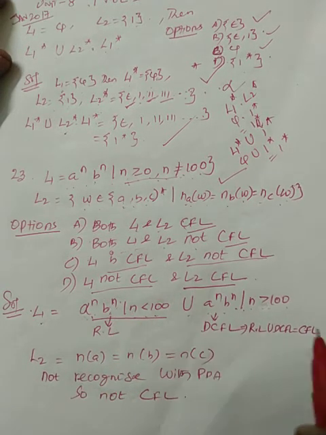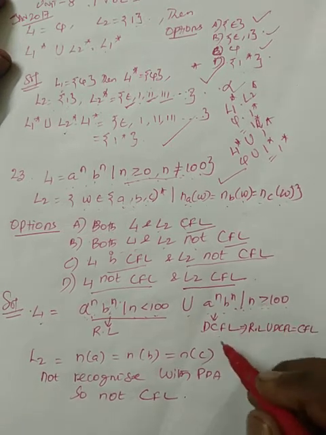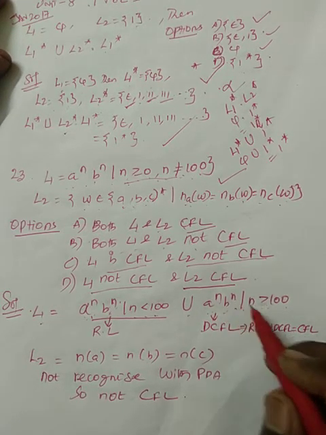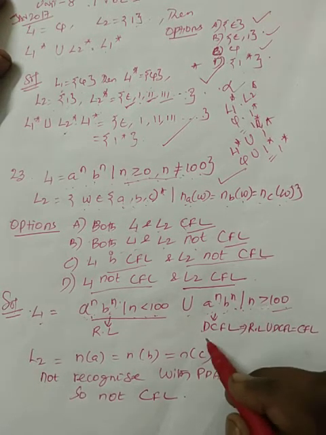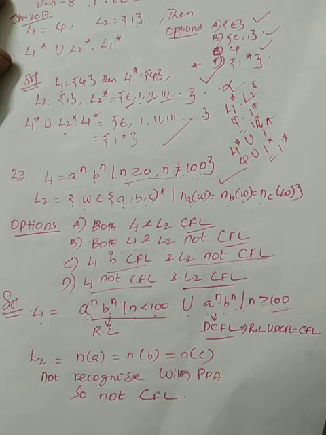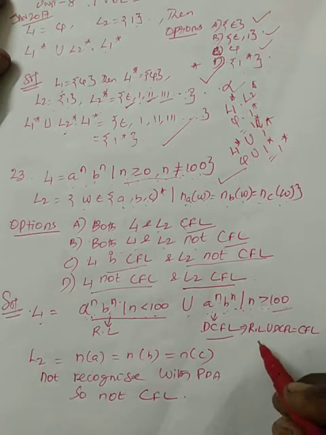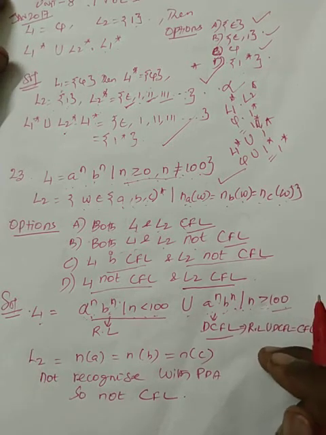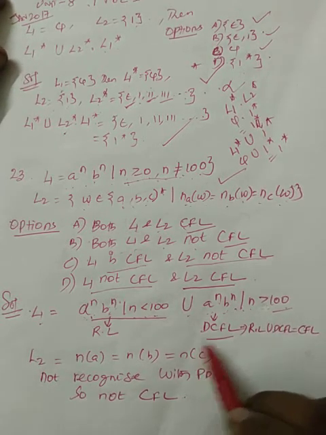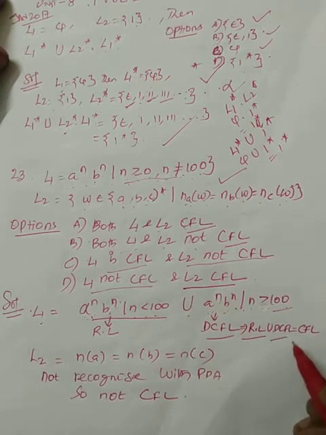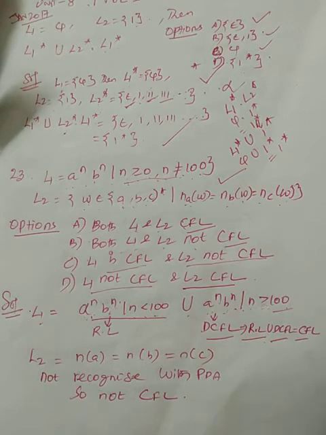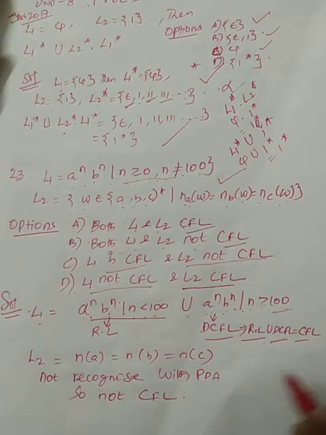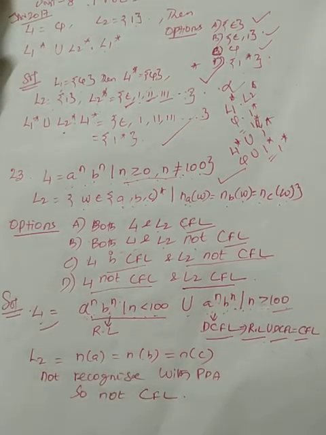The language a power n b power n with n less than 100 is actually a regular language. And a power n b power n such that n is greater than 100 is a deterministic context free language. We have one property of context free languages: if one language is regular and another is context free, their union is again a context free language. So we conclude that L1 is context free.